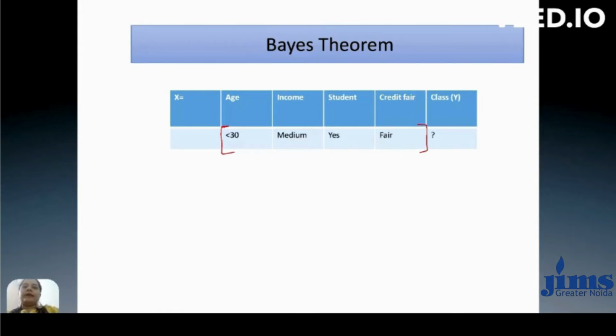Here we have given values: age less than 30, income medium, student yes, and credit fair. Based on these attributes, we have to find out the class, buying computer, where y is either yes or no. So we have to find the probability of y when x is known.